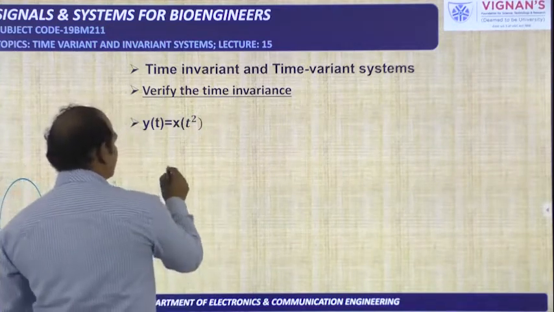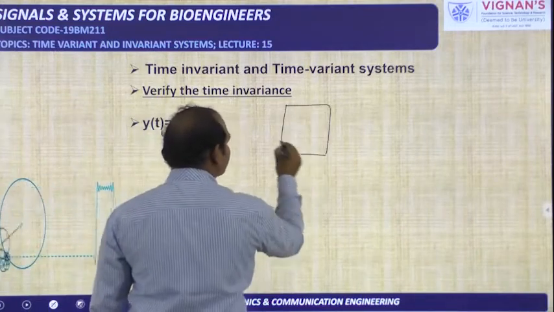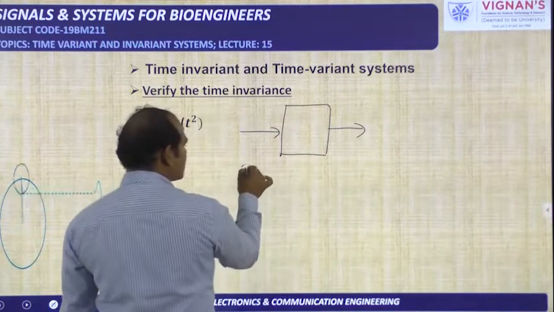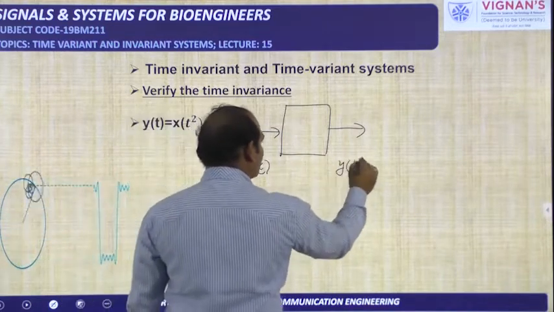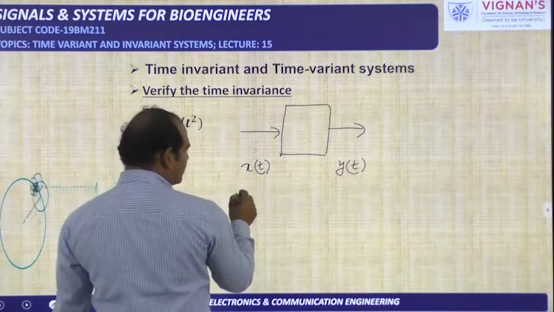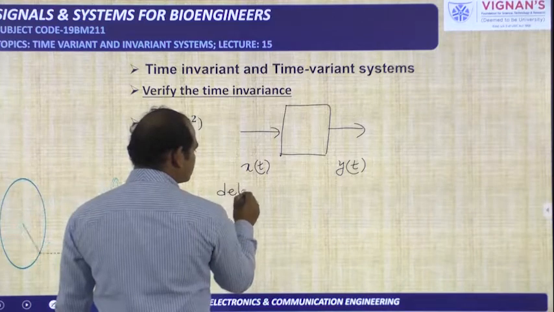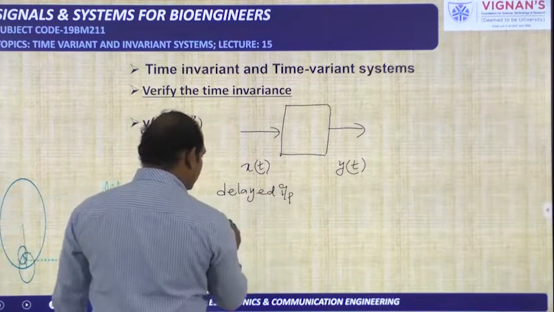Generally, in order to verify whether the given system is time invariant or not, this is the procedure. x of t is the input, y of t is the output. Now we need to check in two ways. One is a delayed input, second one is a delayed output.